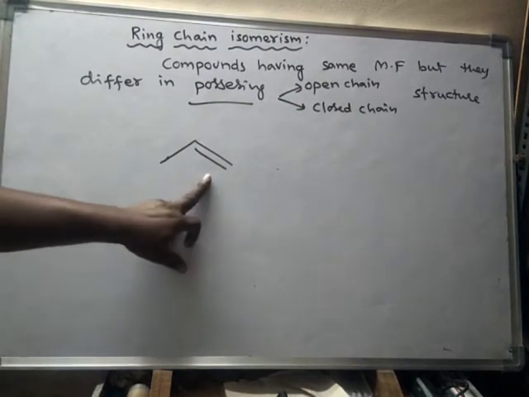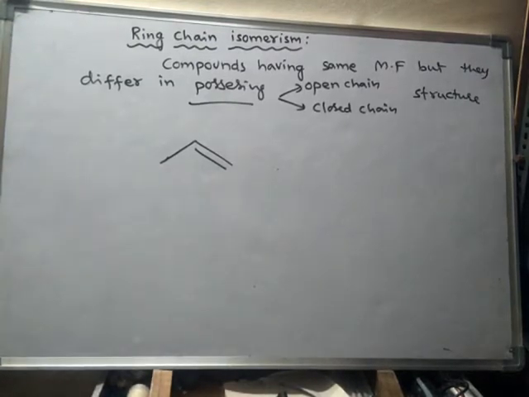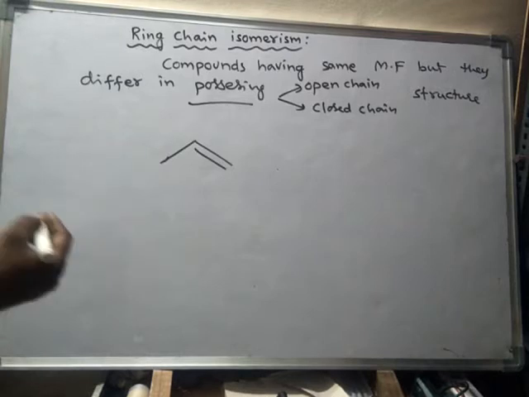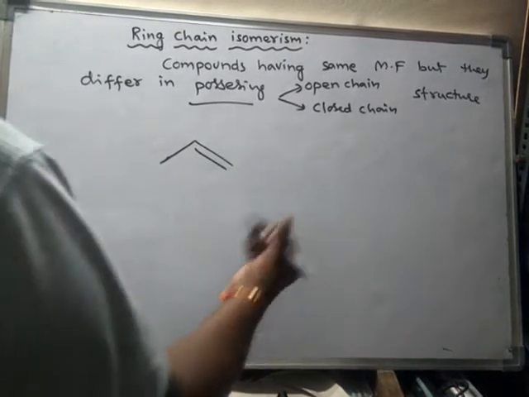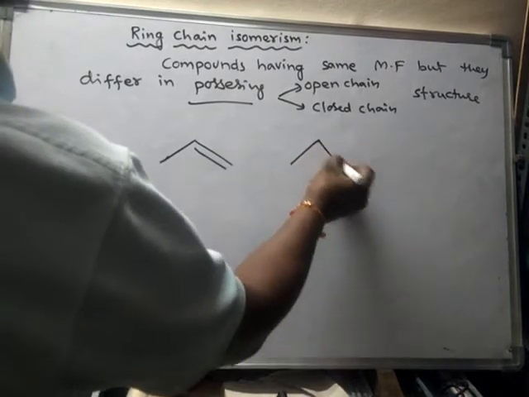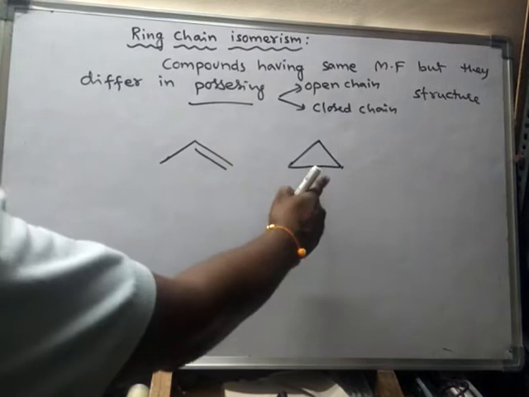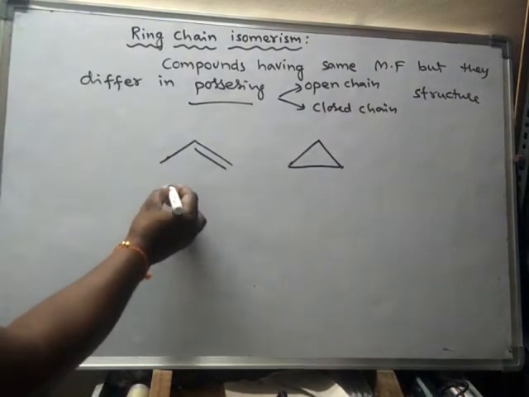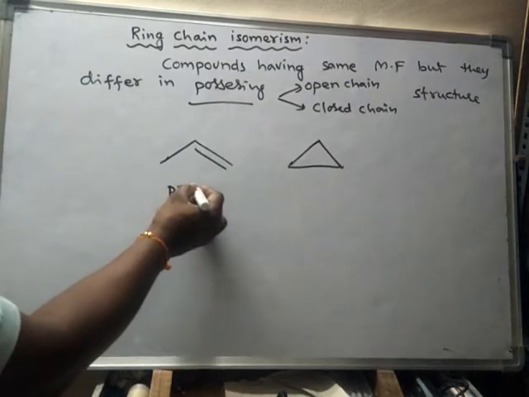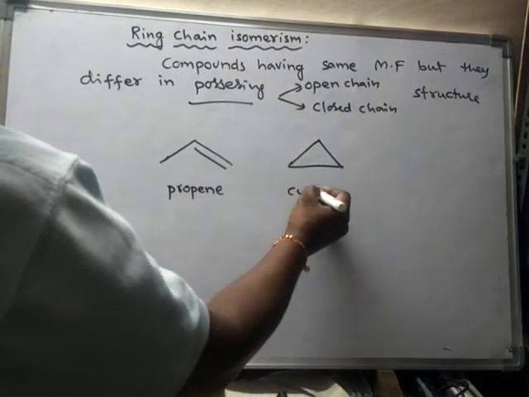This is an open chain structure. A compound with open chain structure. Another compound with the same molecular formula, but with closed chain structure. This is cyclopropane. This is propene.